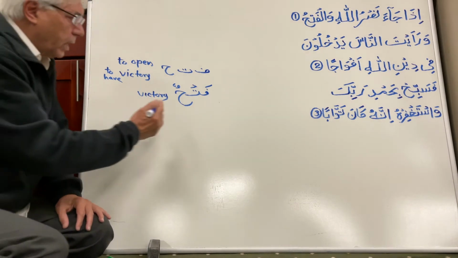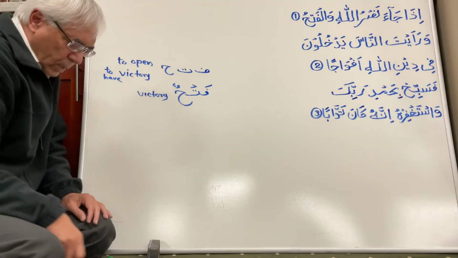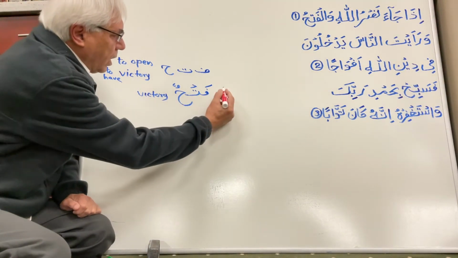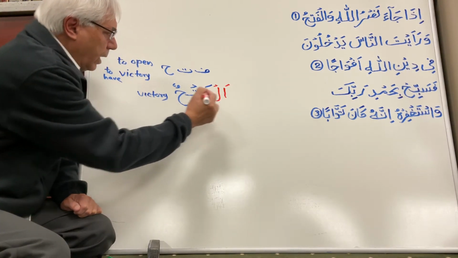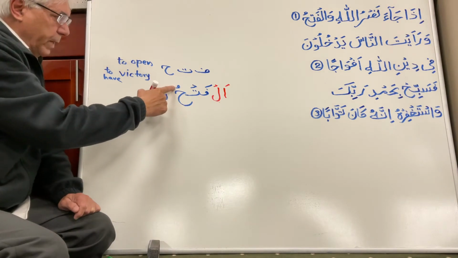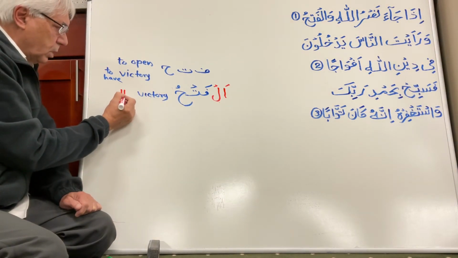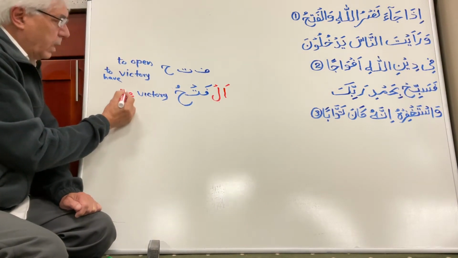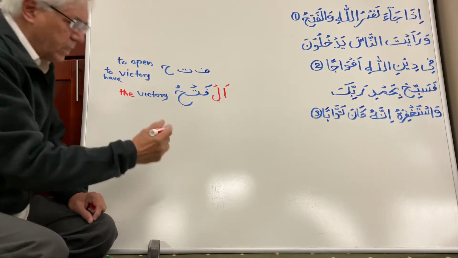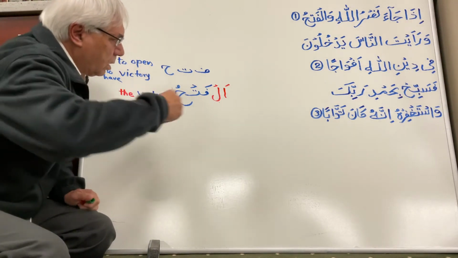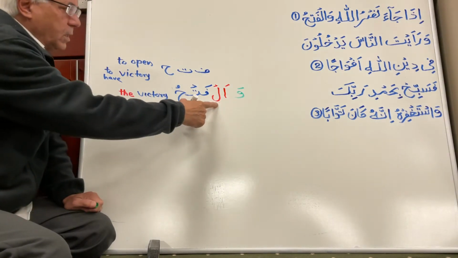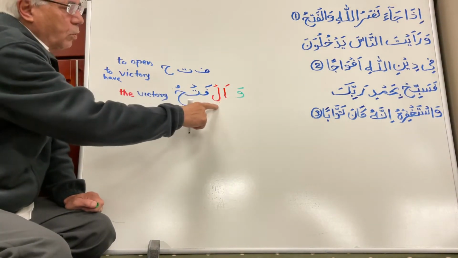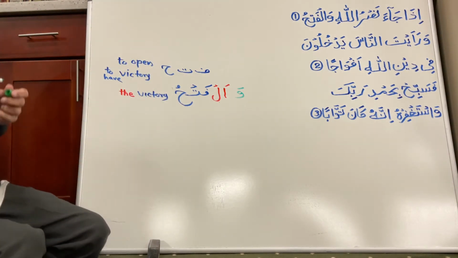Fathun. Okay. Now we put al before that. Al means "the," and al will remove one pesh or one dhamma, and it becomes "the." And that's the word. Wa means "and." So when you read them together, this alif is not pronounced. Wal fathu, that's the word in the Quran.